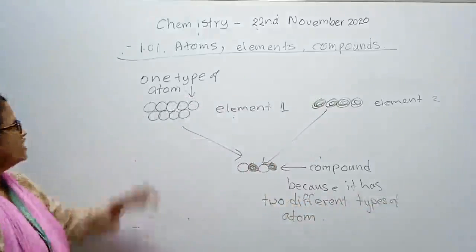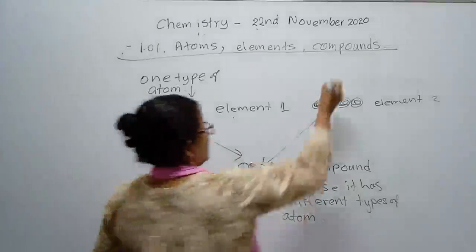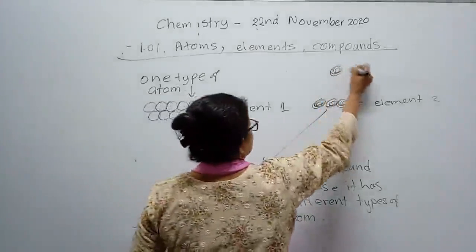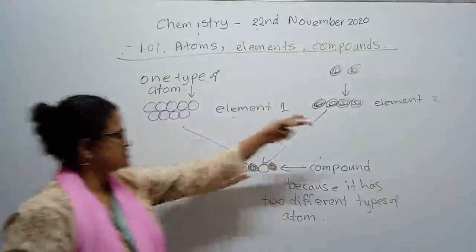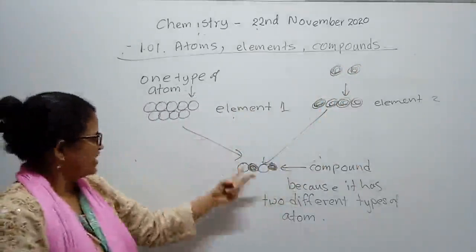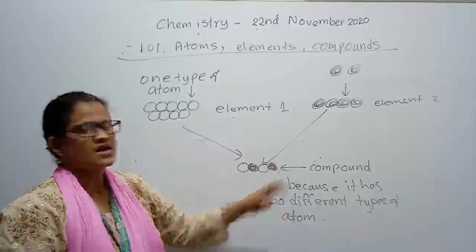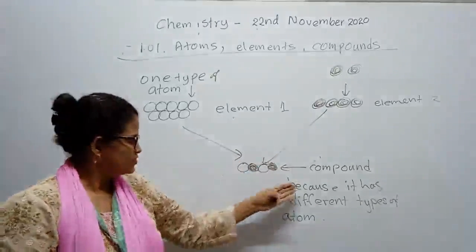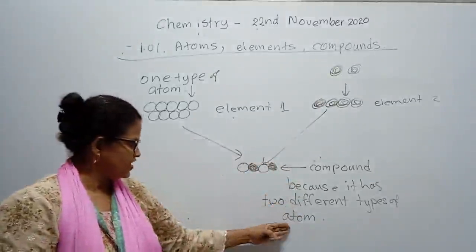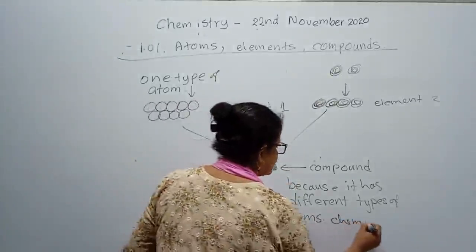Okay, see the board. One type of atom gets together to make an element. And this is one element, this is another element. If atoms of two different elements join together, it becomes a compound. We call it a compound because it has two different types of atoms chemically combined.